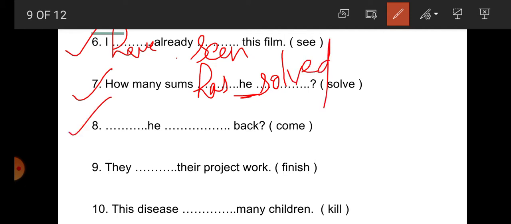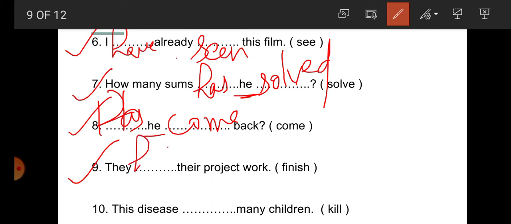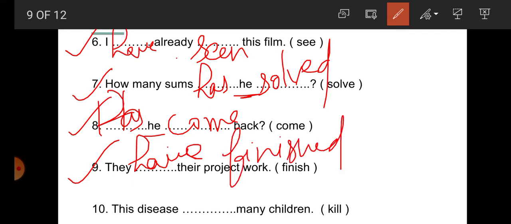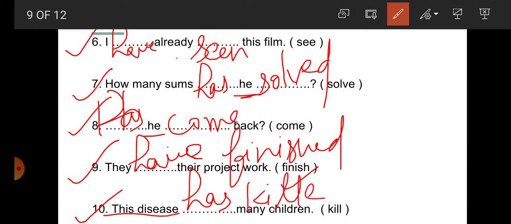Number 8: Dash he dash back. So for again he, what will be the auxiliary verb here? Has. Has he come back? Number 9: They dash their project work. So they have finished their project work. Number 10: This disease dash many children. This disease is singular, so has killed. This disease has killed many children.